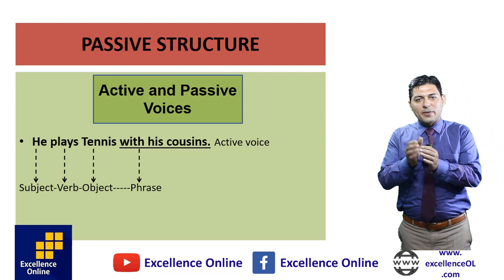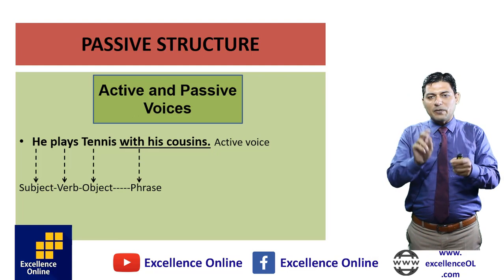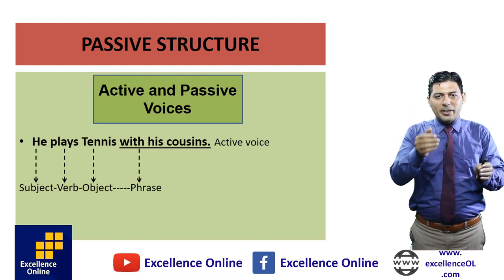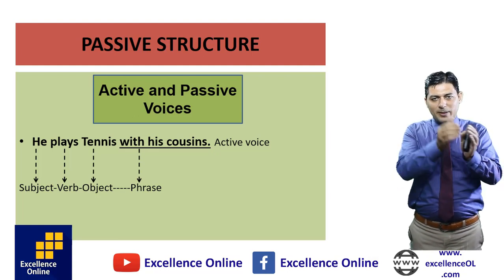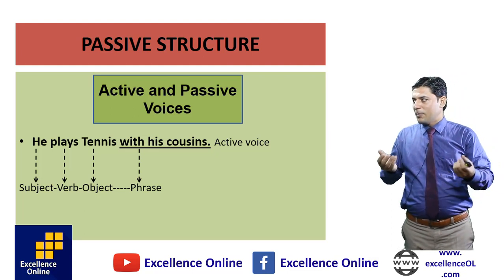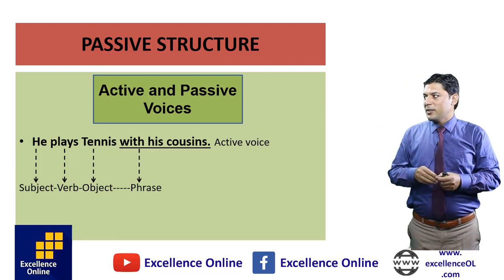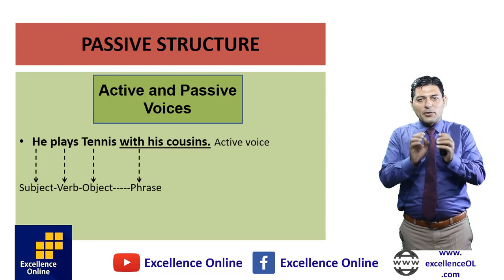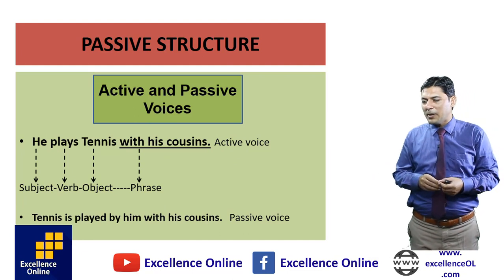He plays tennis with his cousins. This is better to understand the division of the sentence. Though we have 2 parts of a sentence, subject part and predicate part, here we have further division: subject, verb, object, phrase. He is the subject, plays is the verb, tennis is the object, and the remaining part is a phrase. This is the active sentence. Now passive: the tennis is played by him with his cousins, passive voice.